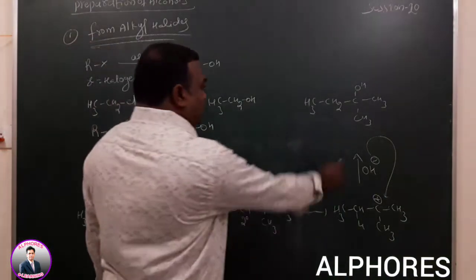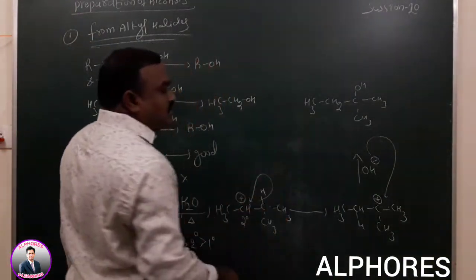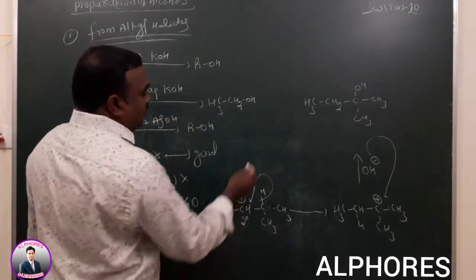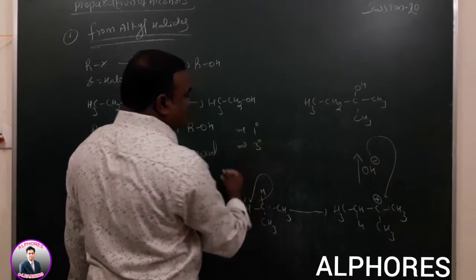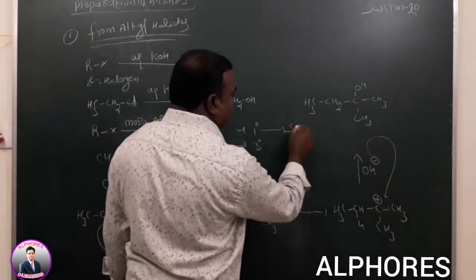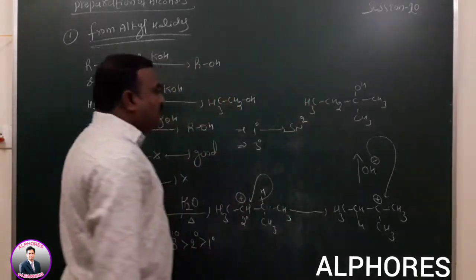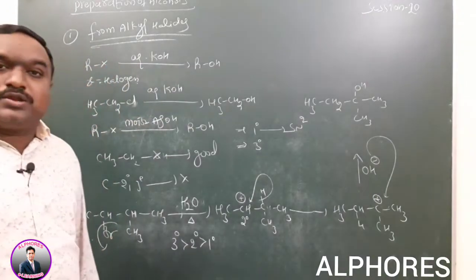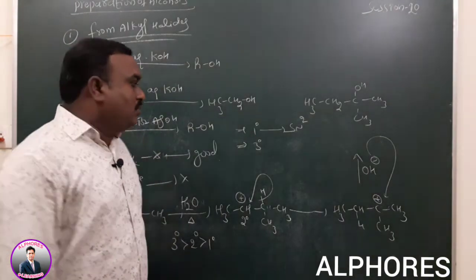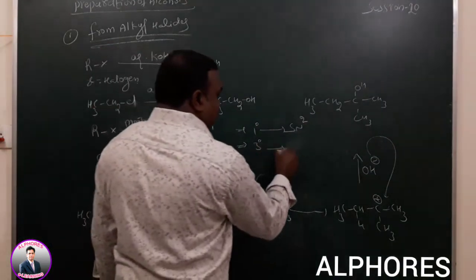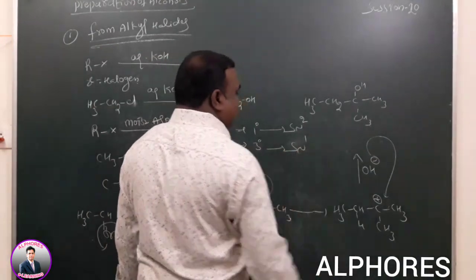So based on that concept, here a primary alkyl halide is given, and here a tertiary alkyl halide is given. If primary is given, there is no doubt that it undergoes a bimolecular nucleophilic substitution reaction. Wherever tertiary is given, it undergoes an SN1 reaction.